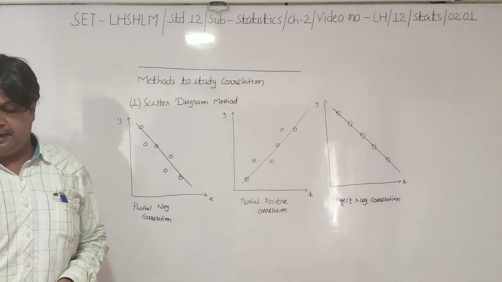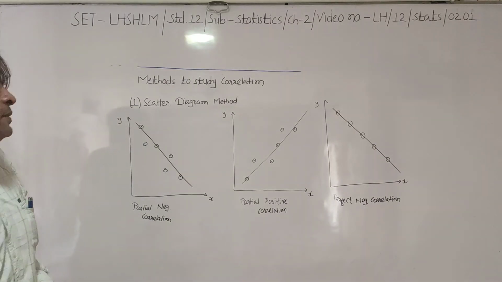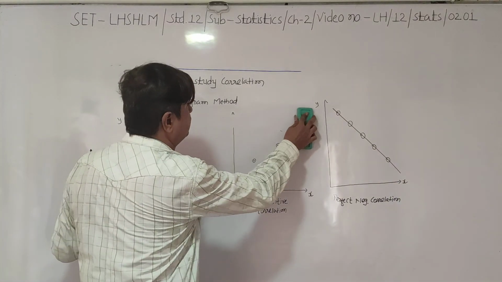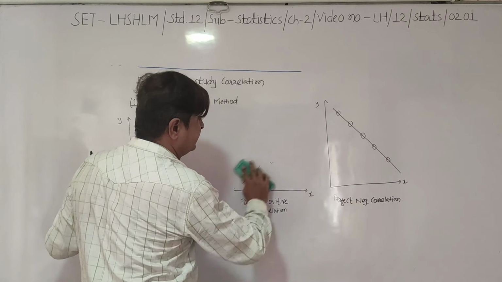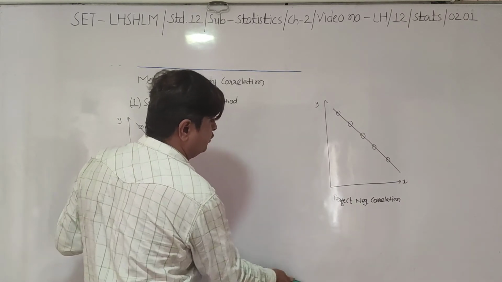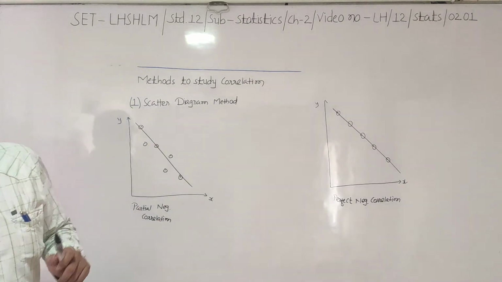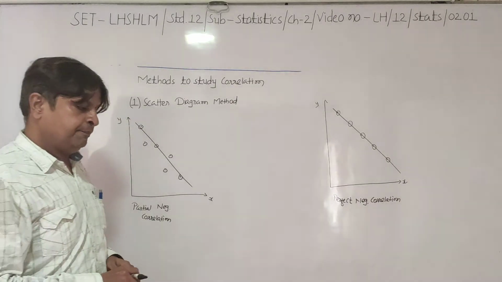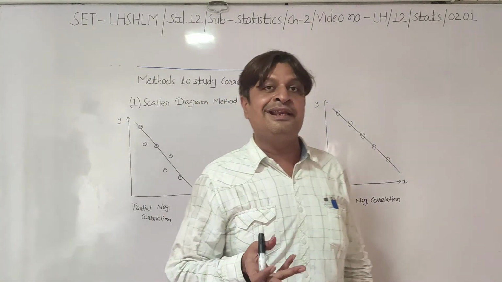And now the last one. The last one is lack of correlation. By the scatter diagram method, we can also find out whether two variables are not correlated at all. For example, rainfall in America and sale of umbrellas in India.